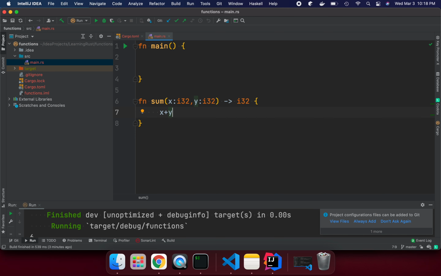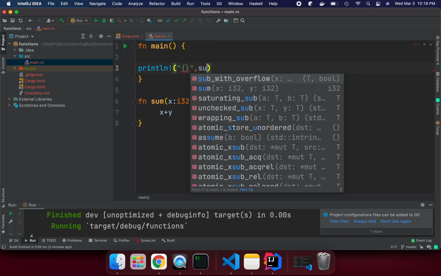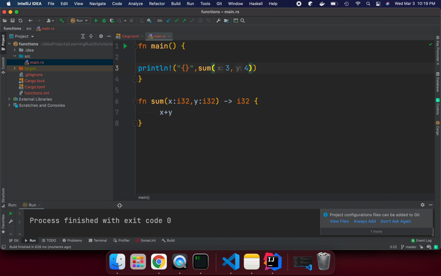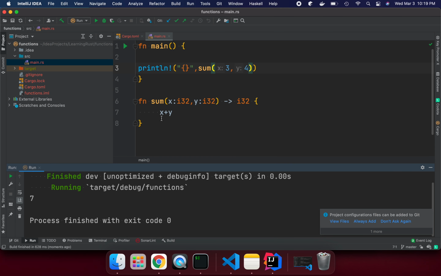Now if we try to run it and print it, we can say println, and pass the value from sum, passing 3 and 4, and try to run it. Now see, it's working perfectly fine. This is the way we can declare a function.